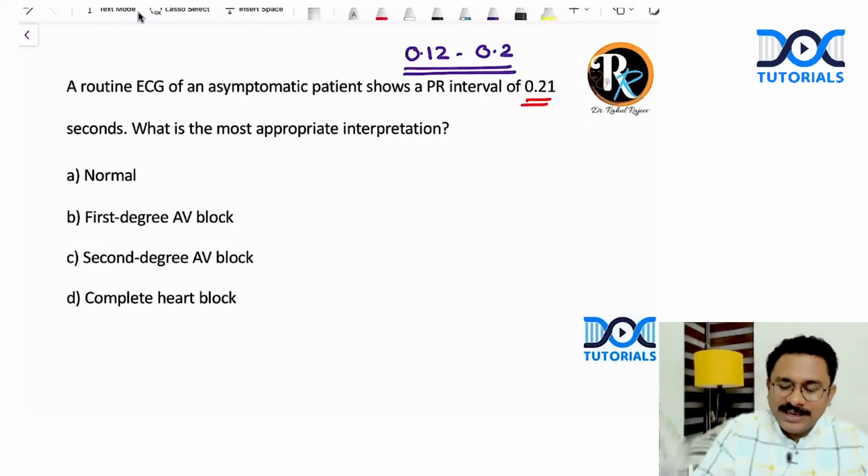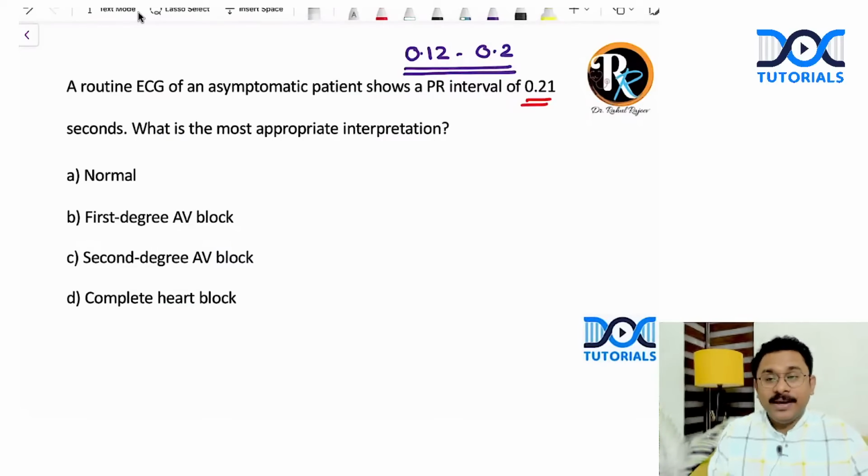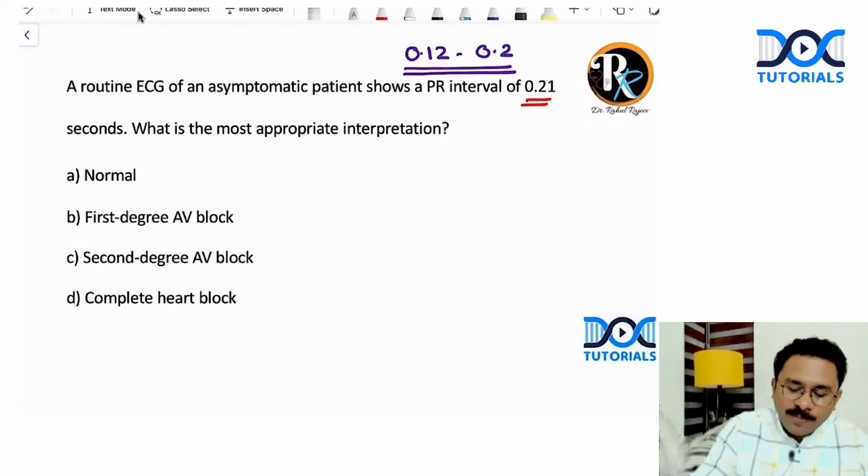So here you can see that definitely it is prolonged. You can say that it is a mild prolongation only. Yes, but still it is prolonged, which means it is not going to be normal. It is a first degree AV block.